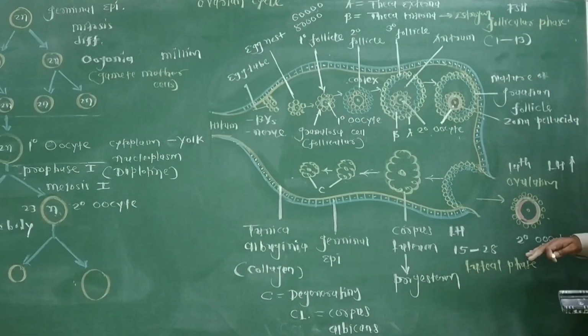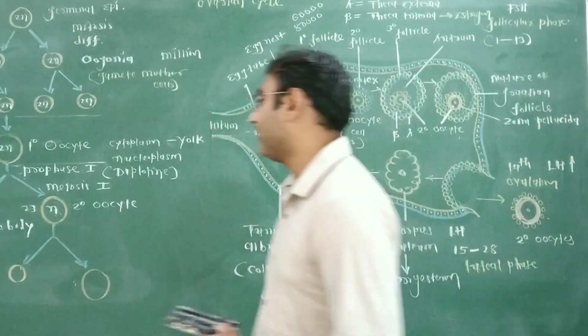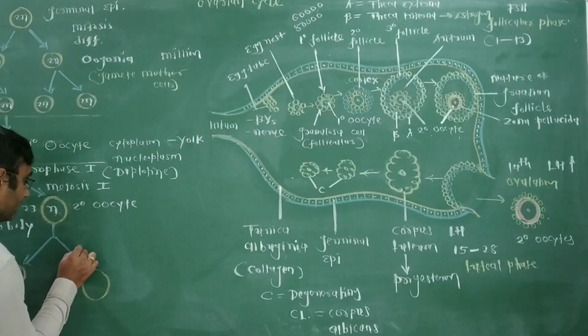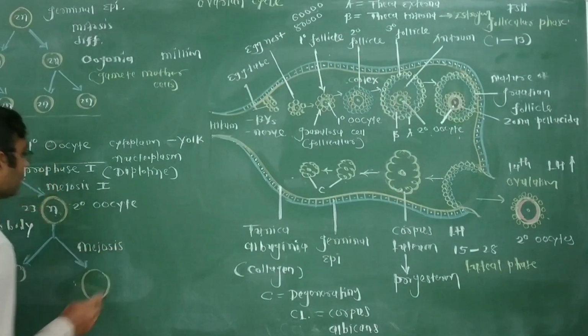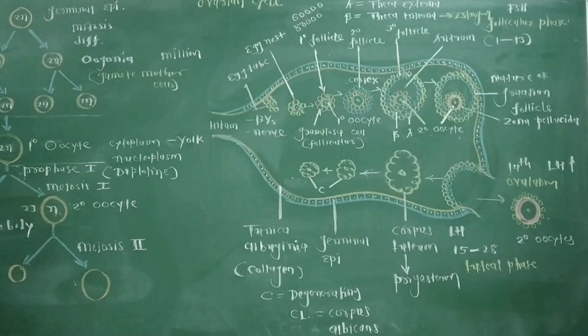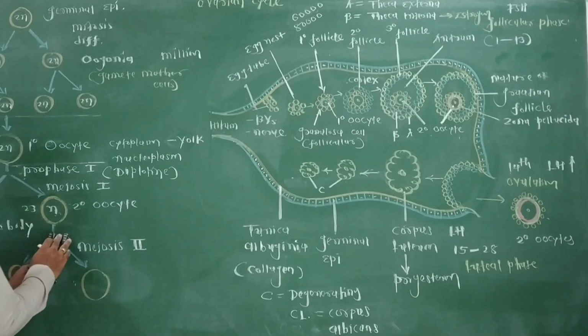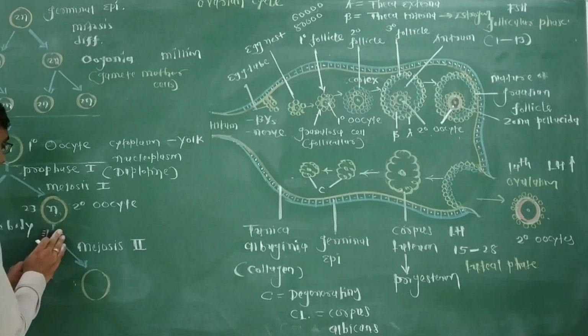Okay, the secondary oocyte is released outside. One division is still left, and that is meiosis 2. The secondary oocyte enters into meiosis 2 but does not complete it; it reaches up to metaphase 2.